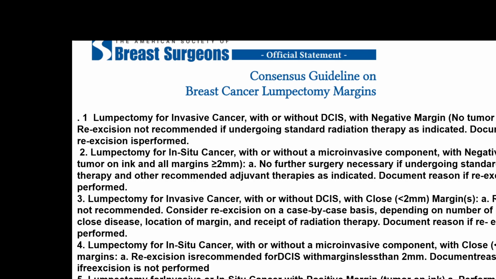So I will be referring to a few of the guidelines which I feel are necessary from our routine clinical point of view, like a patient presenting with a lump in the breast, and whether lumpectomy has to be done or a mastectomy has to be done from a practicing surgical point of view.